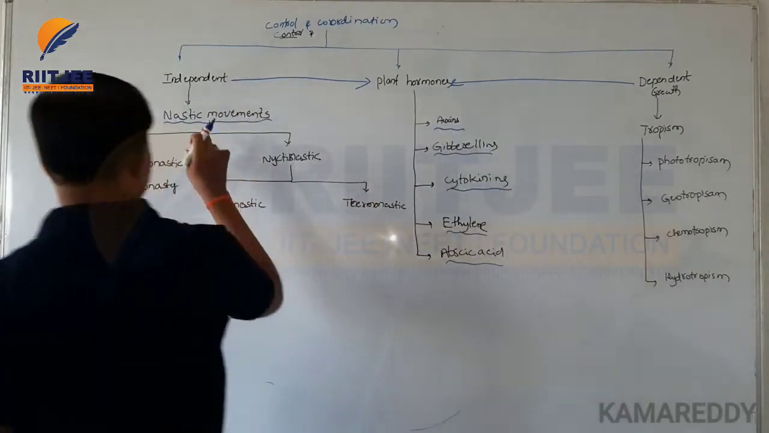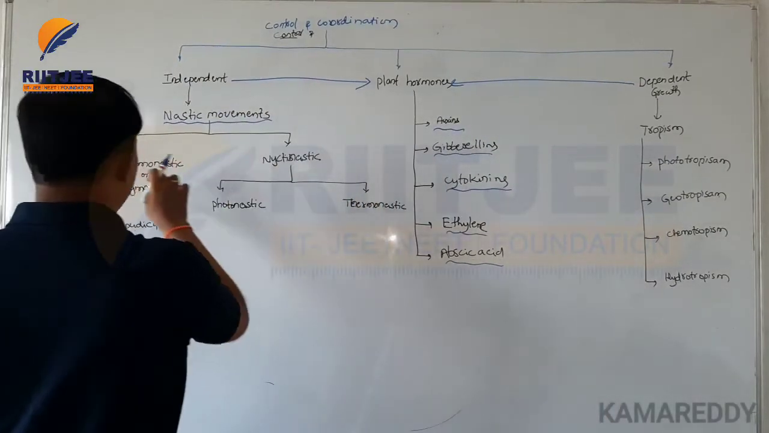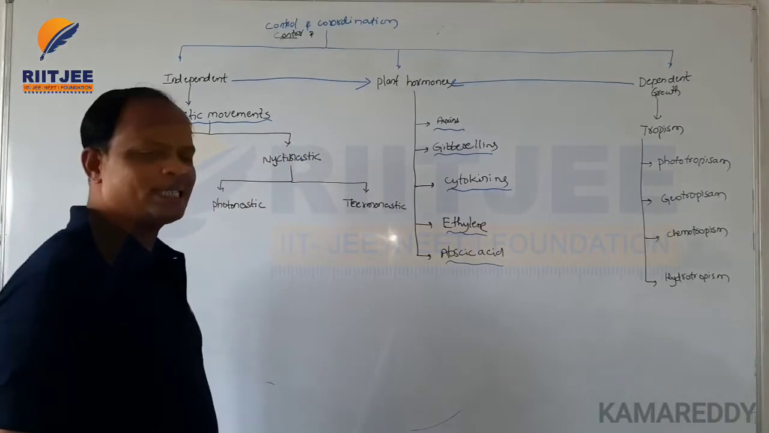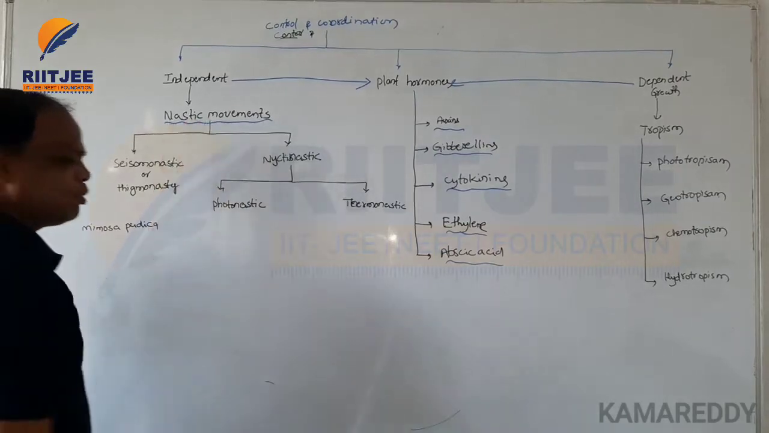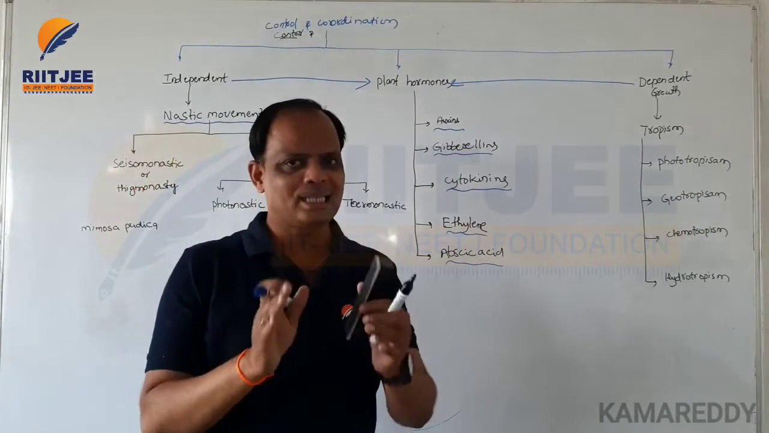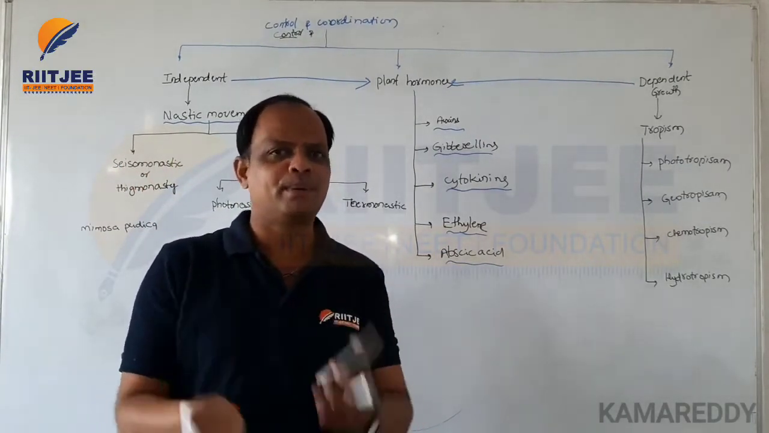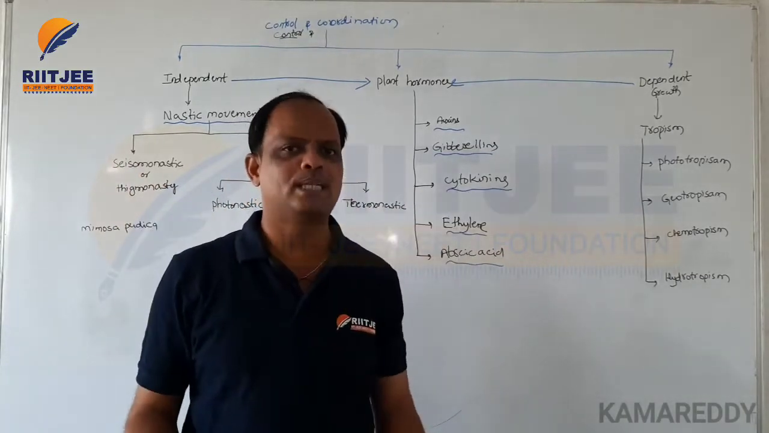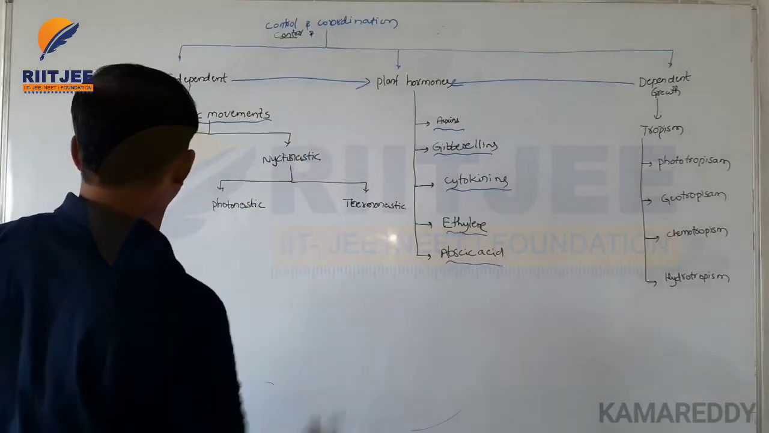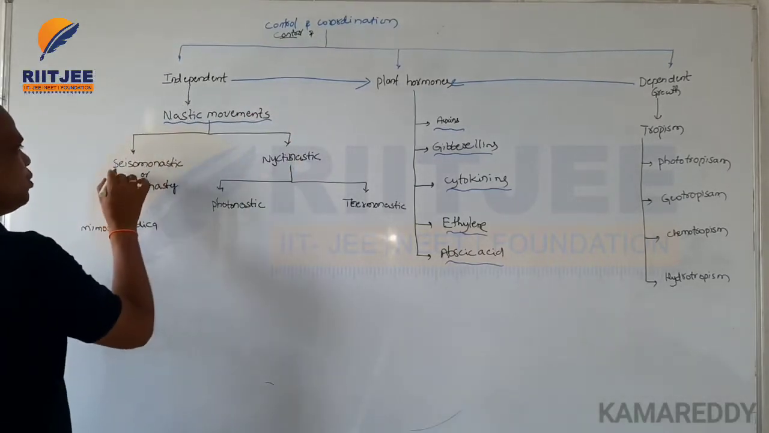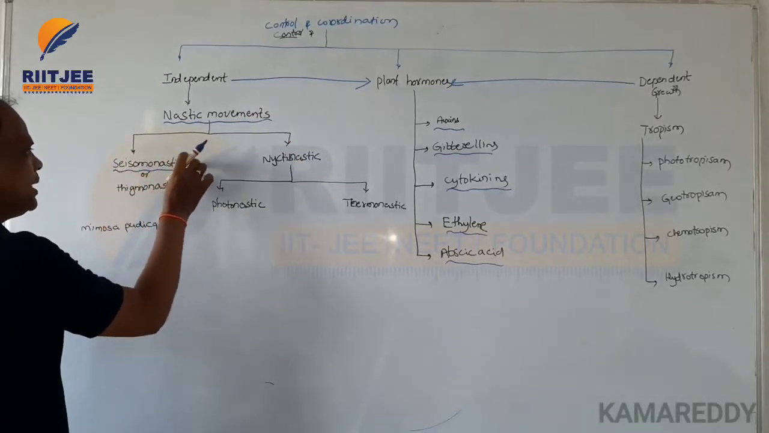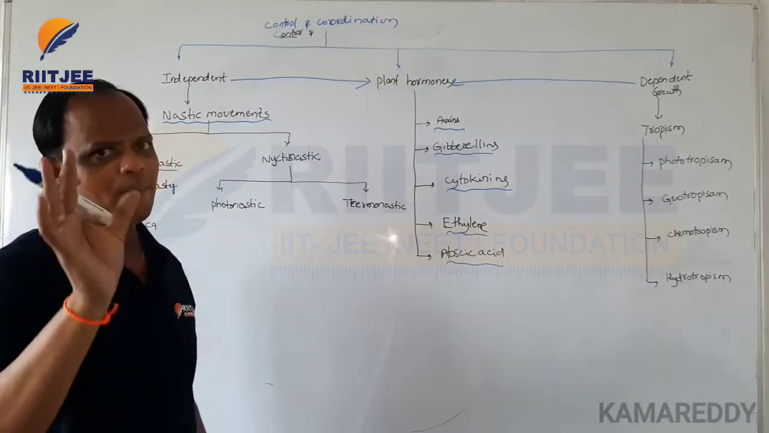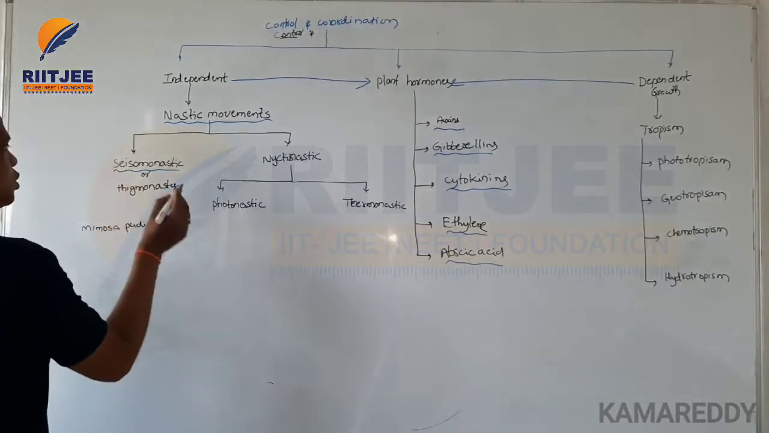Nastic movements can again be divided into two types, seismonastic and nyctinastic. Nastic movements mean the plant systems develop various multidirectional movements. Seismonastic movements are sensitive growth movements of plant organisms. The best example is the touch-me-not plant.